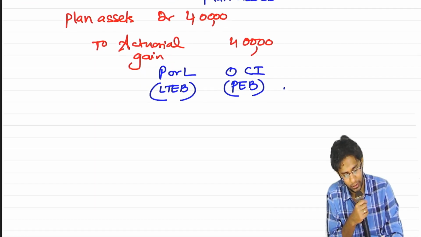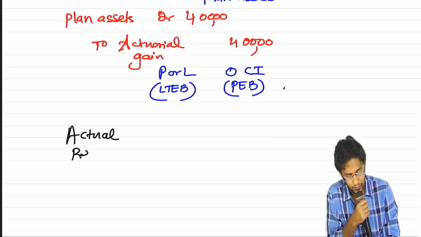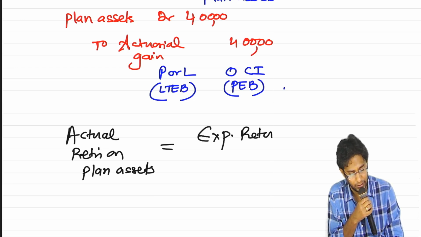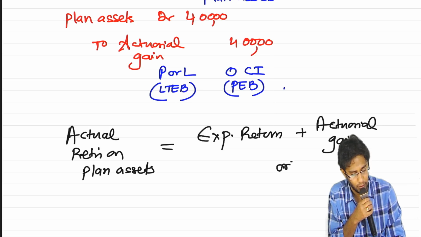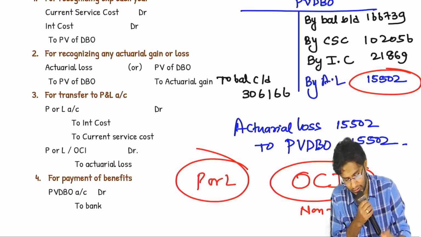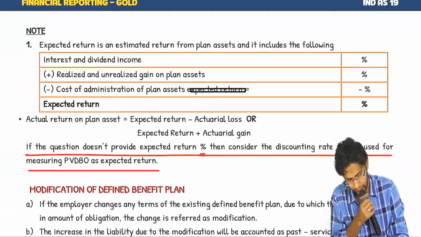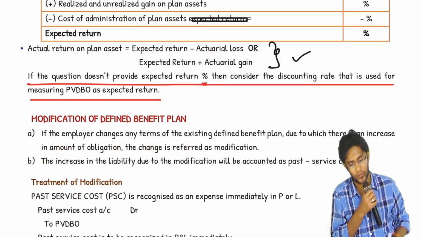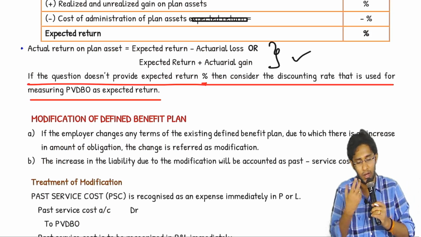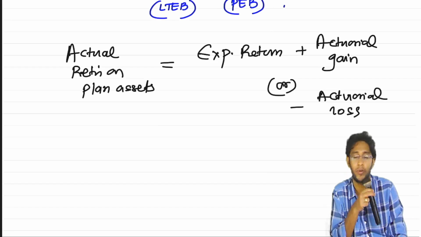Now, can I also make a comment like this? Actual return on plan assets equals expected return plus or minus actuarial gain or loss. Is this statement correct, sir? It's totally important, sir.